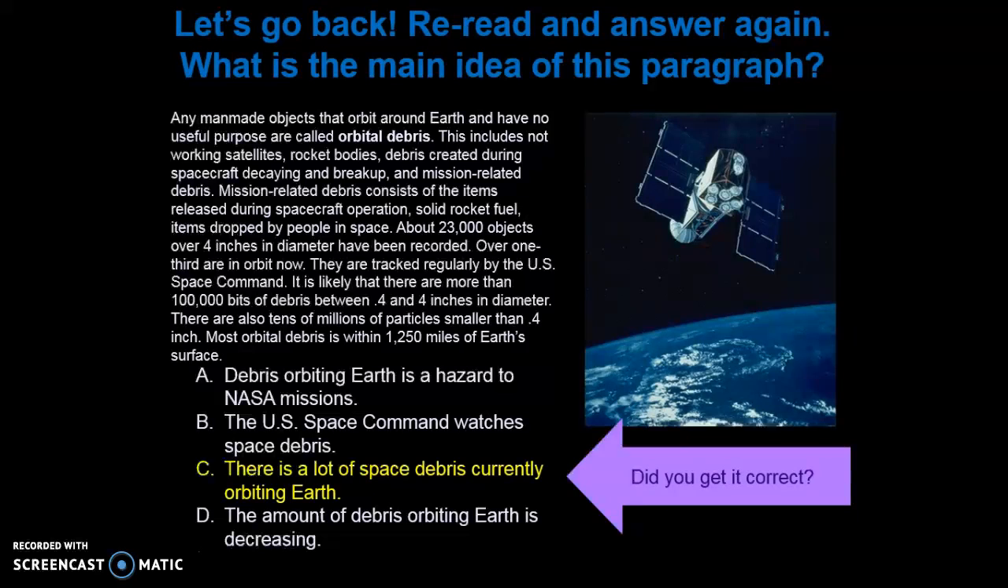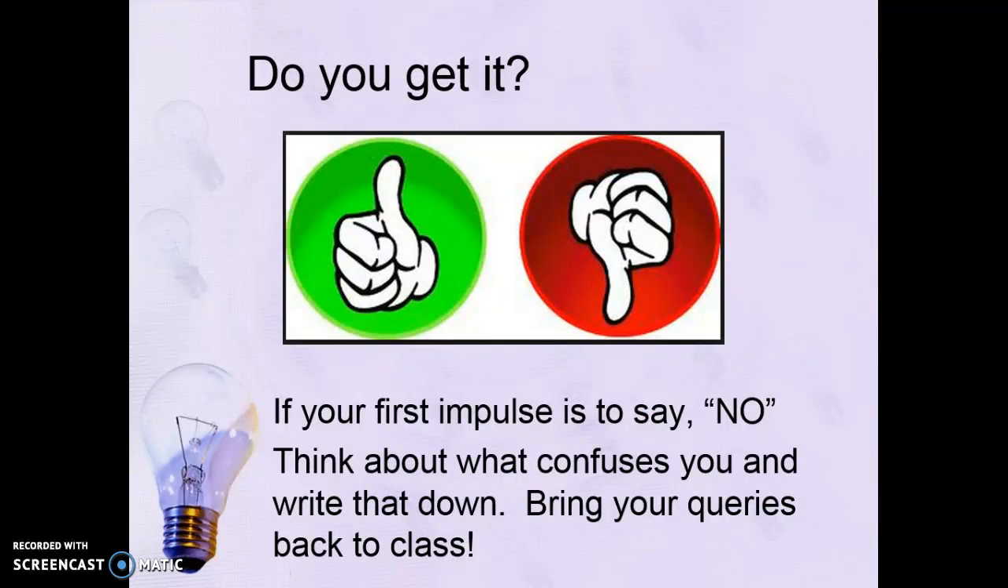If you got C, there is a lot of space debris currently orbiting Earth, you got it right. You are absolutely right. It talks about the different kinds of debris and also the different sizes and numbers of debris orbiting Earth. Did you get it?